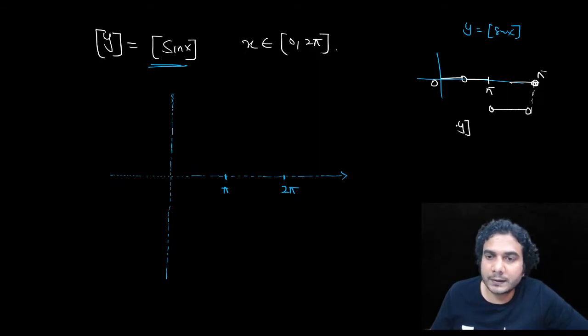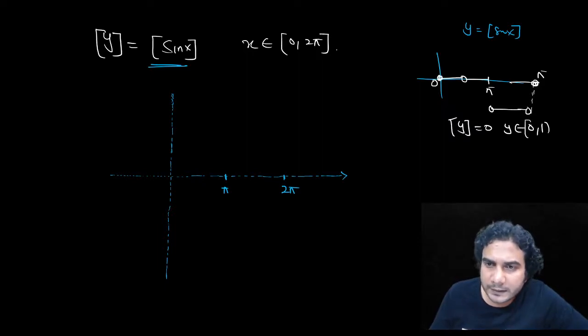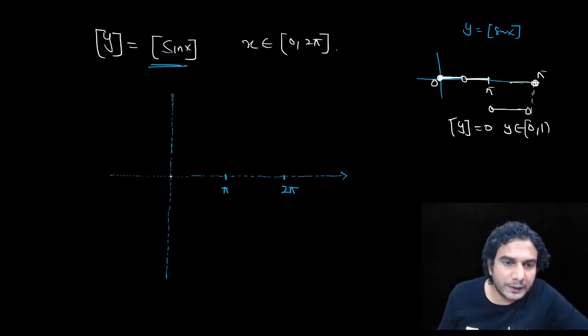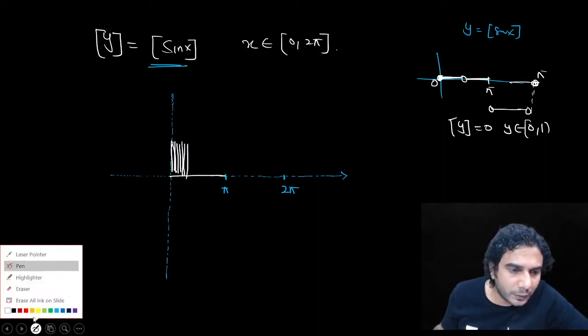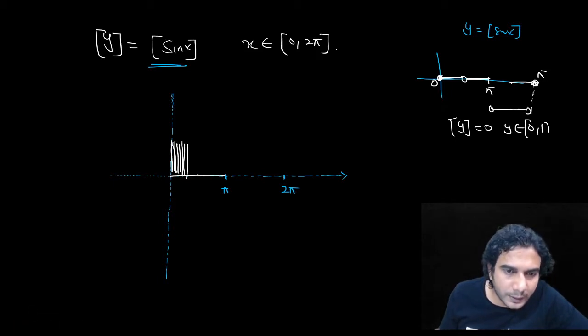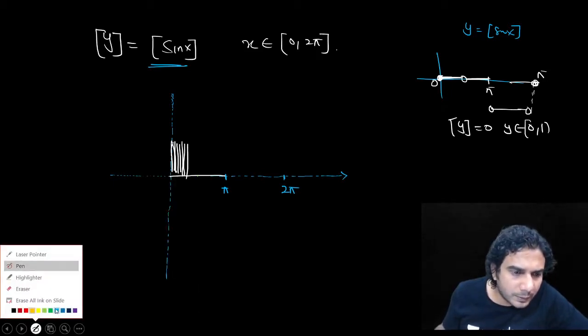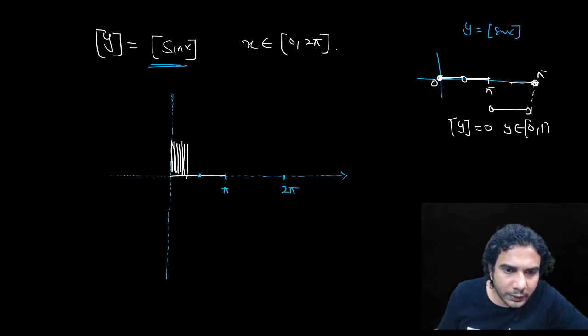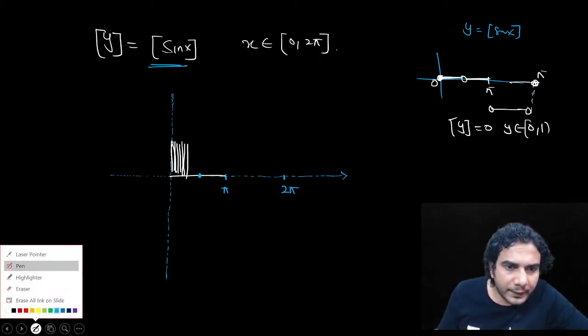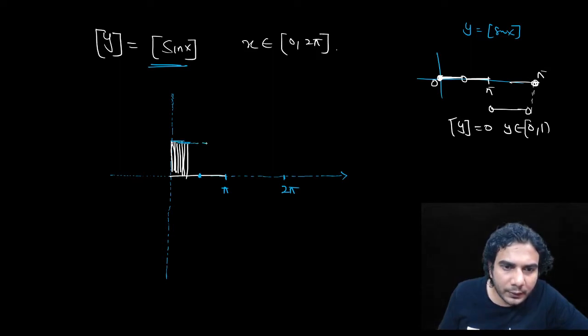Whenever greatest integer of y is equal to 0, y will be between 0 to 1. So here your graph is going to be like a box, with all these vertical lines, excluding one point. Let's mark it with blue color. This point is open, and these boundary points will not satisfy.